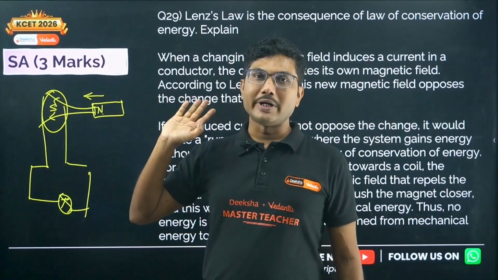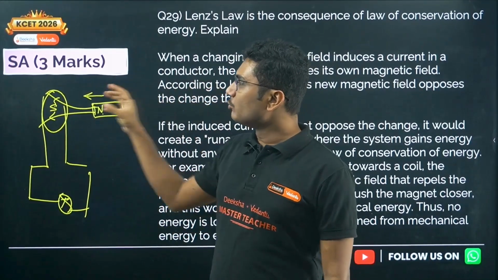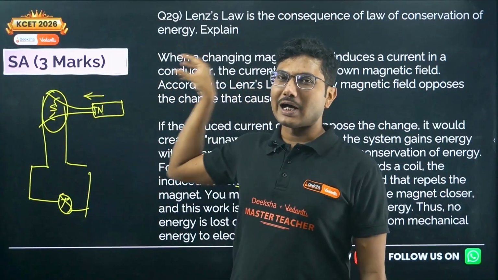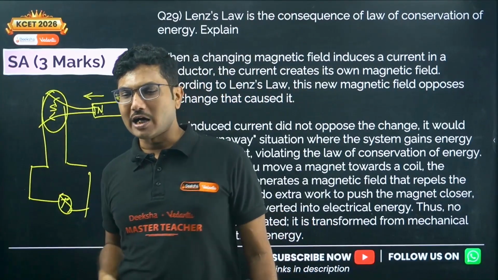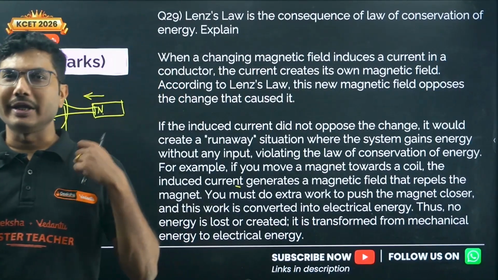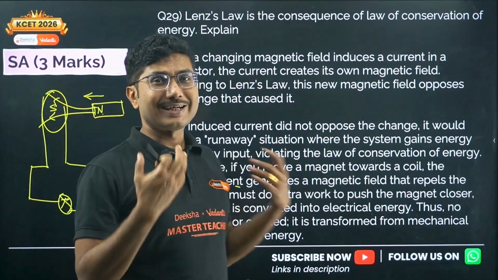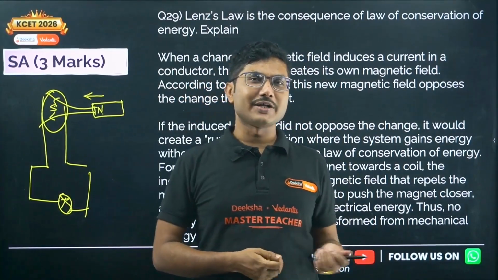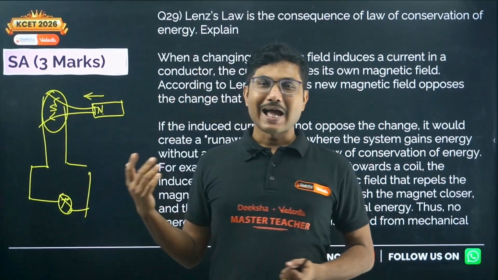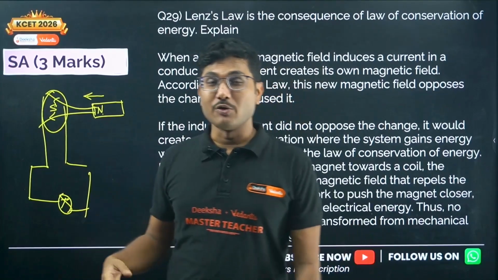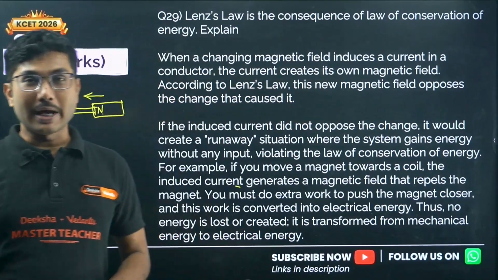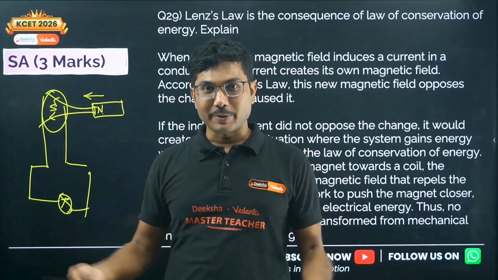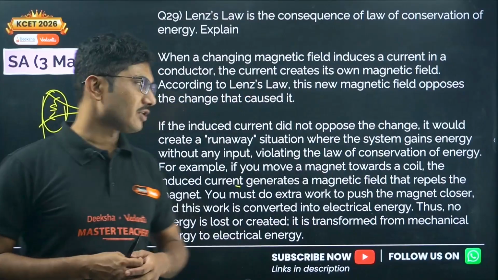So you don't need to do any work. The magnet will automatically move towards the coil. It will go away and again come back, so the magnet will automatically start oscillating and you will start producing current without doing anything. If that was possible, then electricity would have been absolutely free of cost. There would be no charge, nothing. You could produce energy out of nothing, which is prohibited by conservation of energy. To produce energy you have to spend some energy, right? That is the conservation of energy.